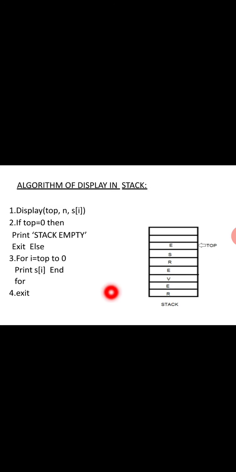Then the applications of stack: reverse of a string. Before going to the reverse of a string, initially top is equal to 0, and we need to go for pushing. For example, take the word REVERSE. We push first the character R onto the stack, then E, then V, then E, then R, S, E. When we go for popping, first E comes out, then S, then R, then E, then V, then E, R. We are getting the reverse string.